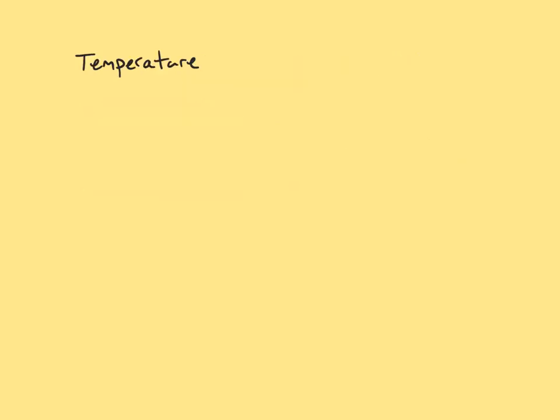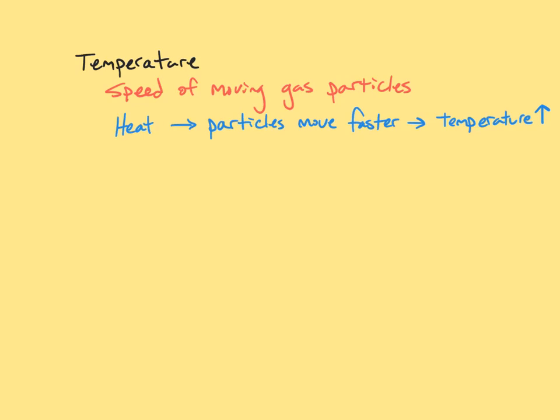The first gas variable is called temperature. Temperature is basically how fast the particles of gas are moving. When you add heat to a substance, you are making the particles move faster. If the particles move faster, the temperature increases. In contrast, if you cool off a substance, meaning you take its heat away, the particles slow down and the temperature decreases.